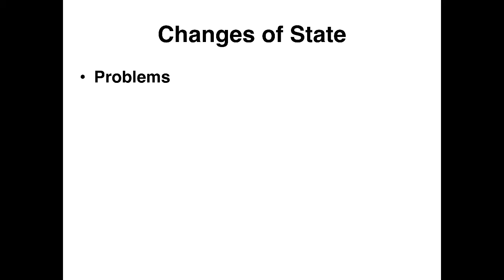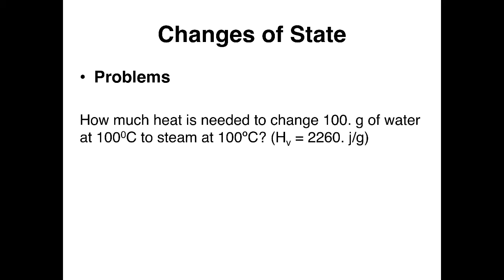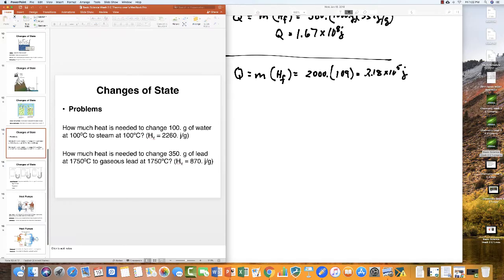So let's look at another set of problems. This time we'll look at a set of problems that look at boiling instead of melting. How much heat is needed to change 100 grams of water at 100 degrees to steam at 100 degrees? And the heat of vaporization is 2260 joules per gram.